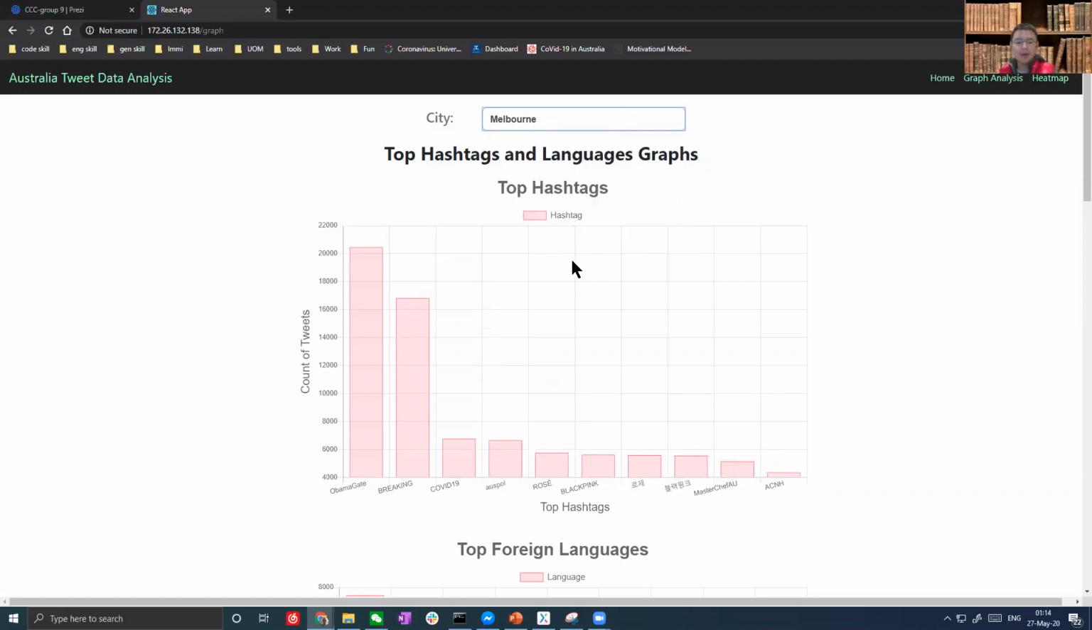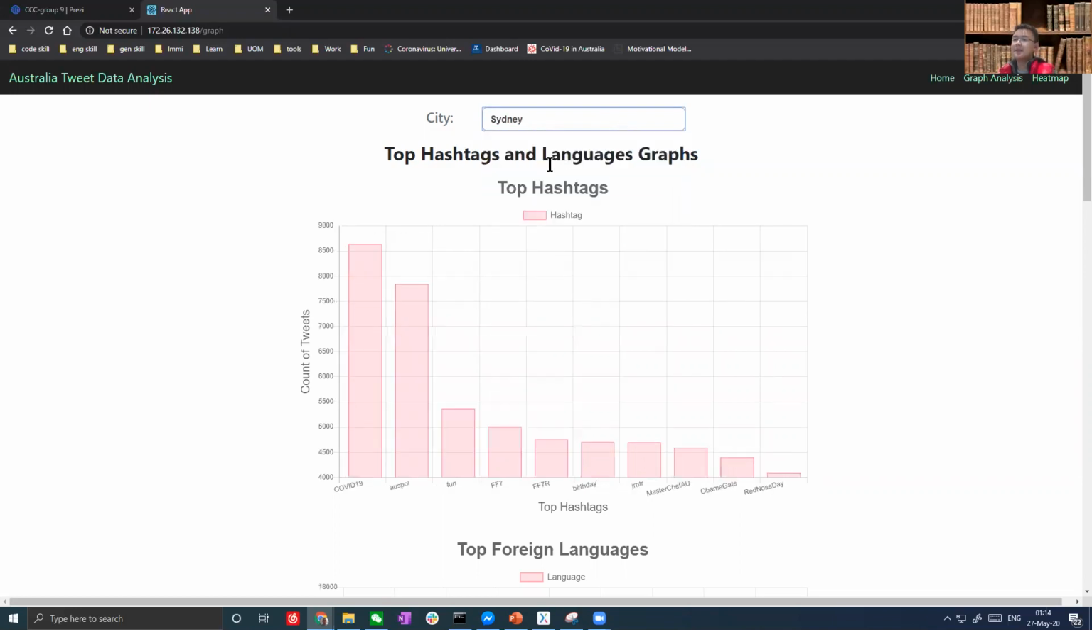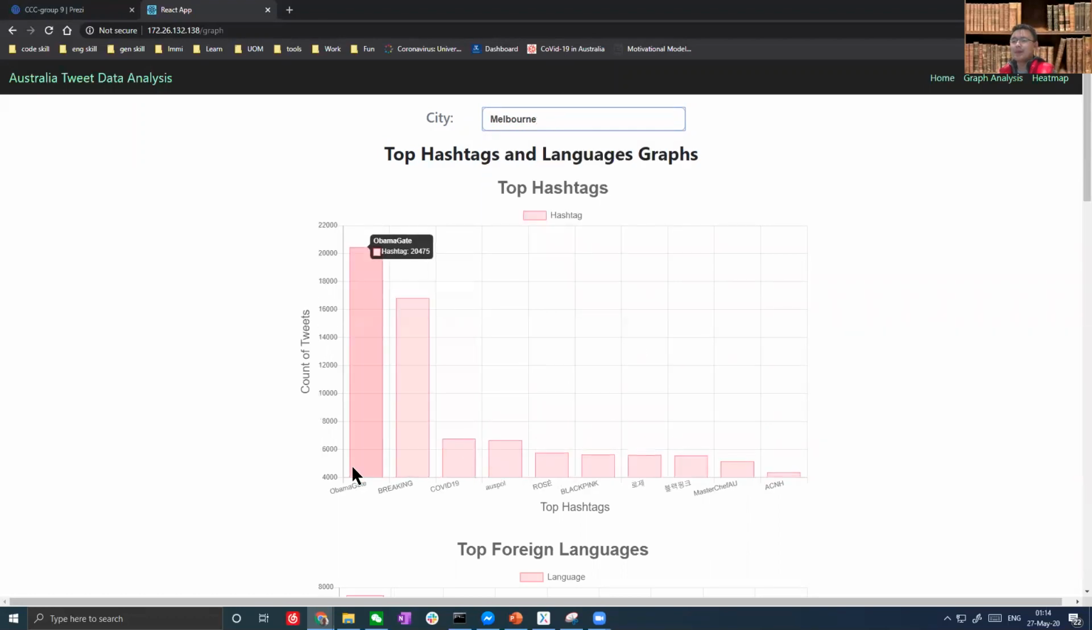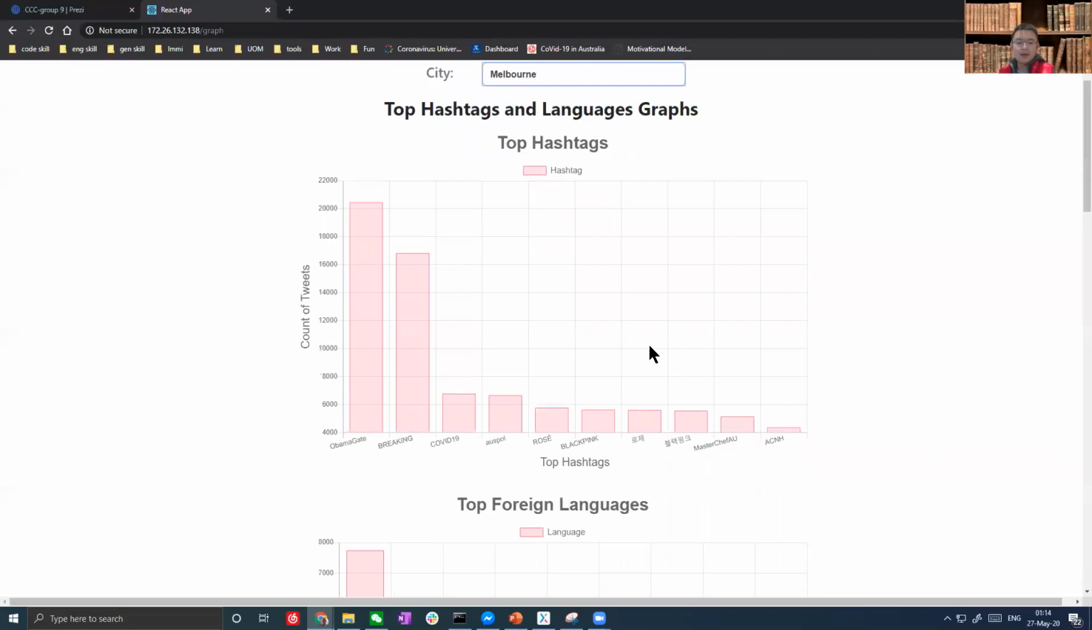And just comparing Melbourne with Sydney, we can find that coronavirus 19 has been mentioned more in Sydney than in Melbourne. This may reflect that people in Sydney were more concerned about coronavirus than other topics.